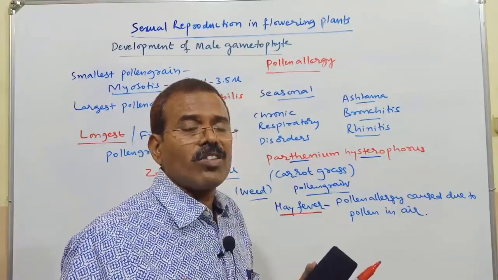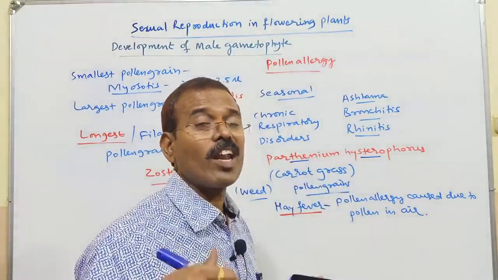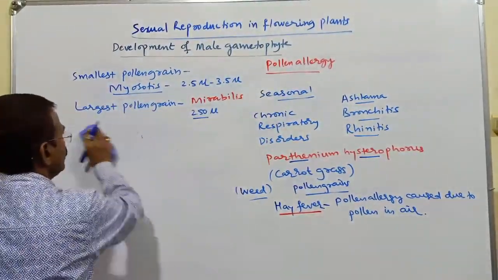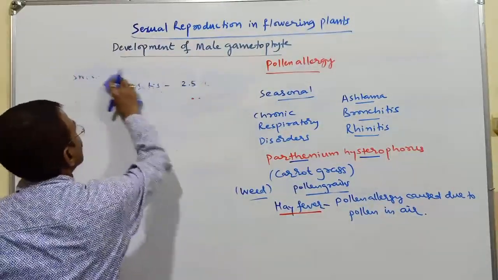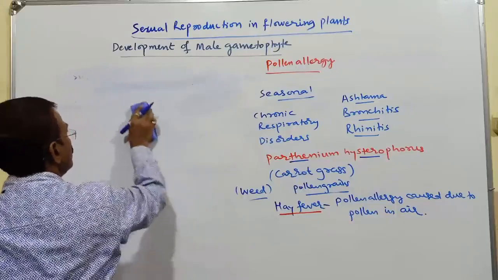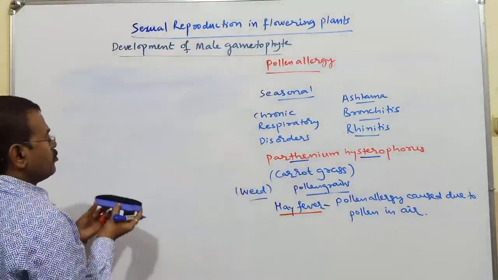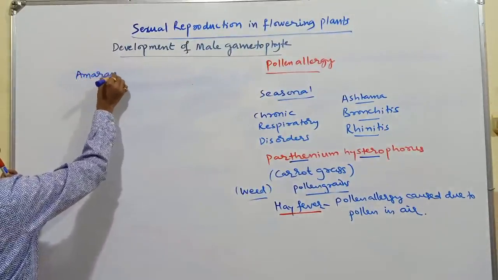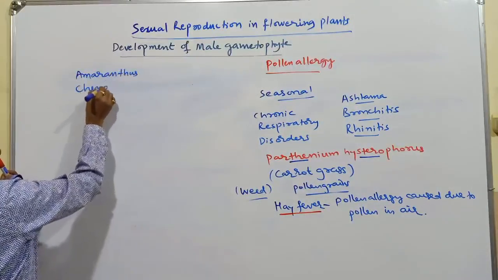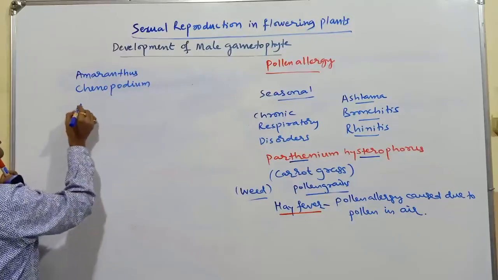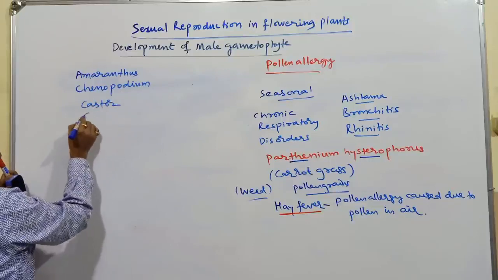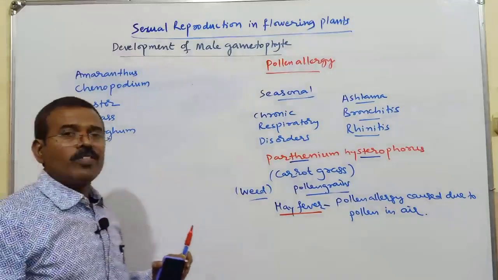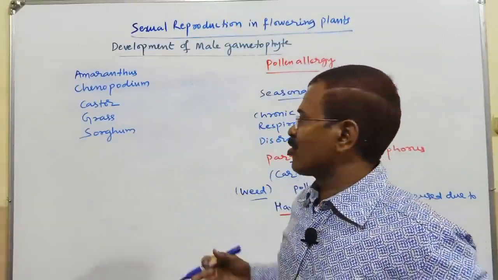The common plants which can cause pollen allergy are, in addition to Parthenium, Amaranthus, Chenopodium, grass, castor, sorghum.